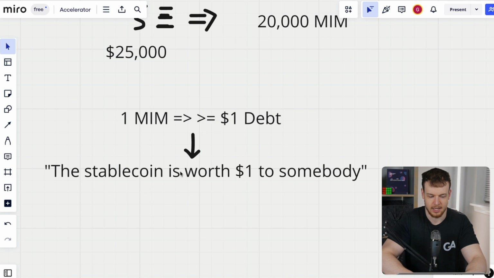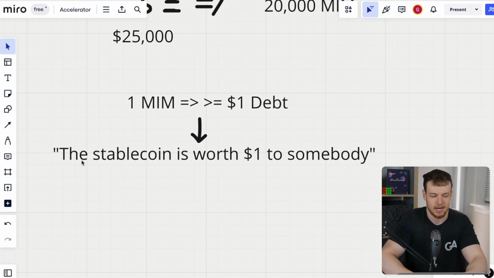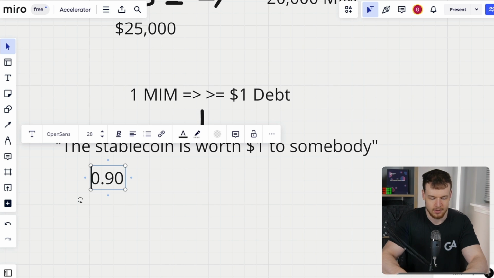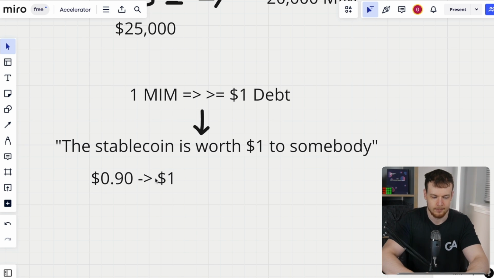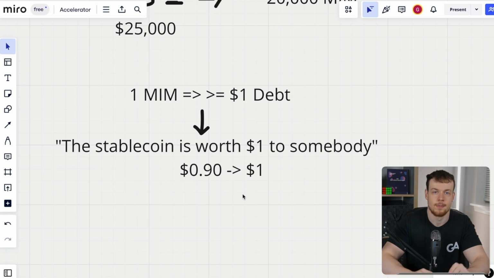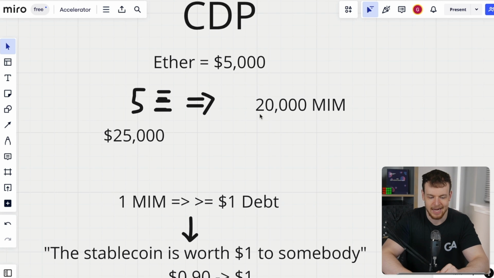For this thing to hold a peg, it's got to be worth $1 to somebody, right? As long as it's worth $1 to somebody, that person will always take the advantage to buy this thing if it drops to, let's say, 90 cents. Well, if it's worth $1 to somebody, they'll always buy it at 90 cents and they'll redeem it for $1, right? So who is the somebody that the stablecoin is worth $1 to? It's the people who have borrowed that stablecoin and need to repay their debt, right?